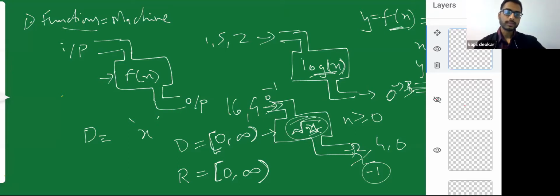Okay, what is f of x? We'll see that f of x is your function. And right now I've said that a function is like a machine, that it operates like a machine. More details of function, exact definitions, we'll go into that in our next lecture. So currently I'm taking a different approach. Instead of going by traditional definition and then explanation, I'm explaining functions as machines so that it's easy to understand. So does that answer your question, Prashant? Okay, perfect. Thanks.